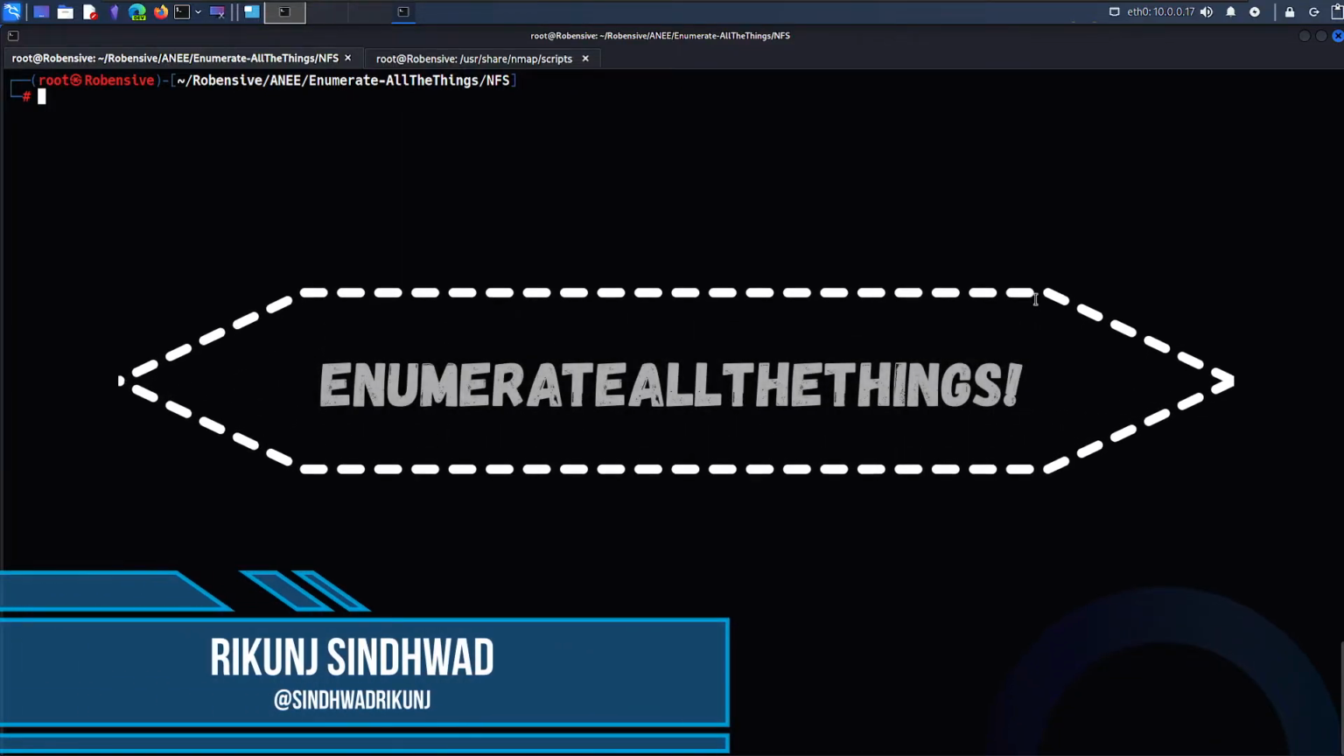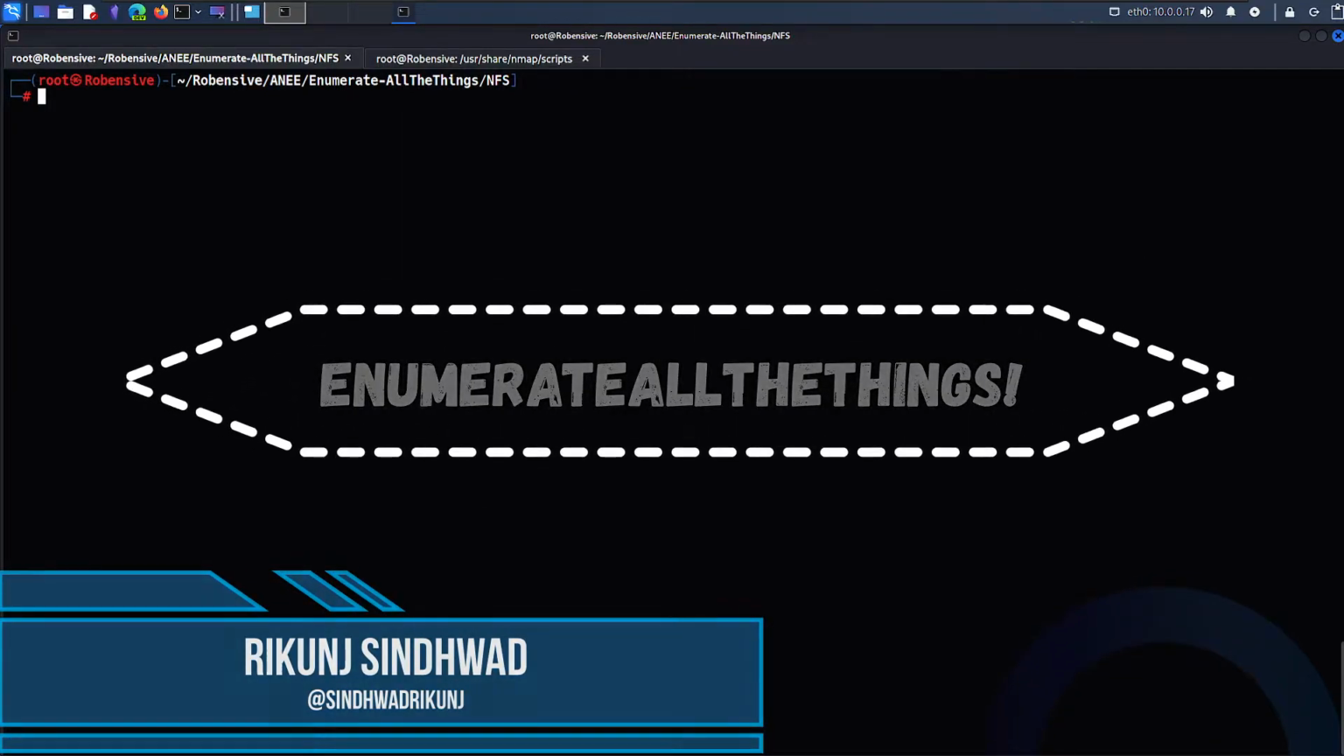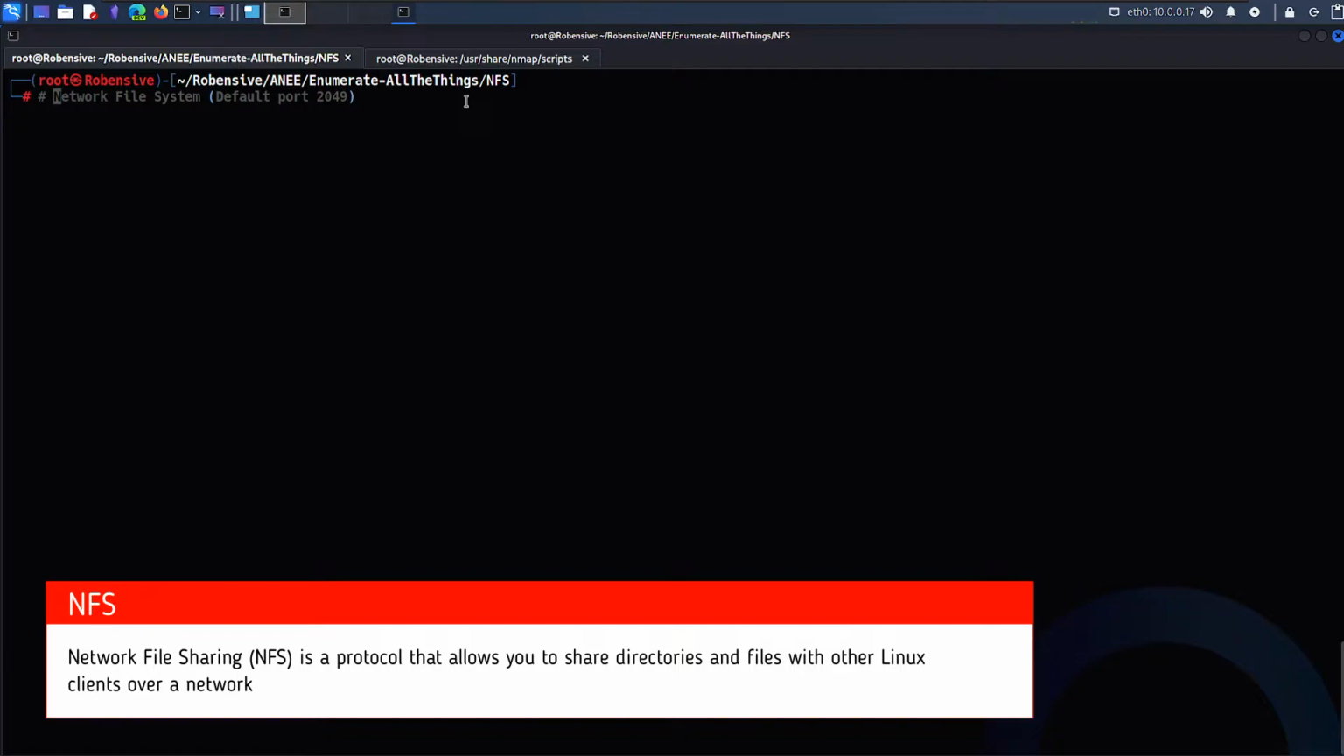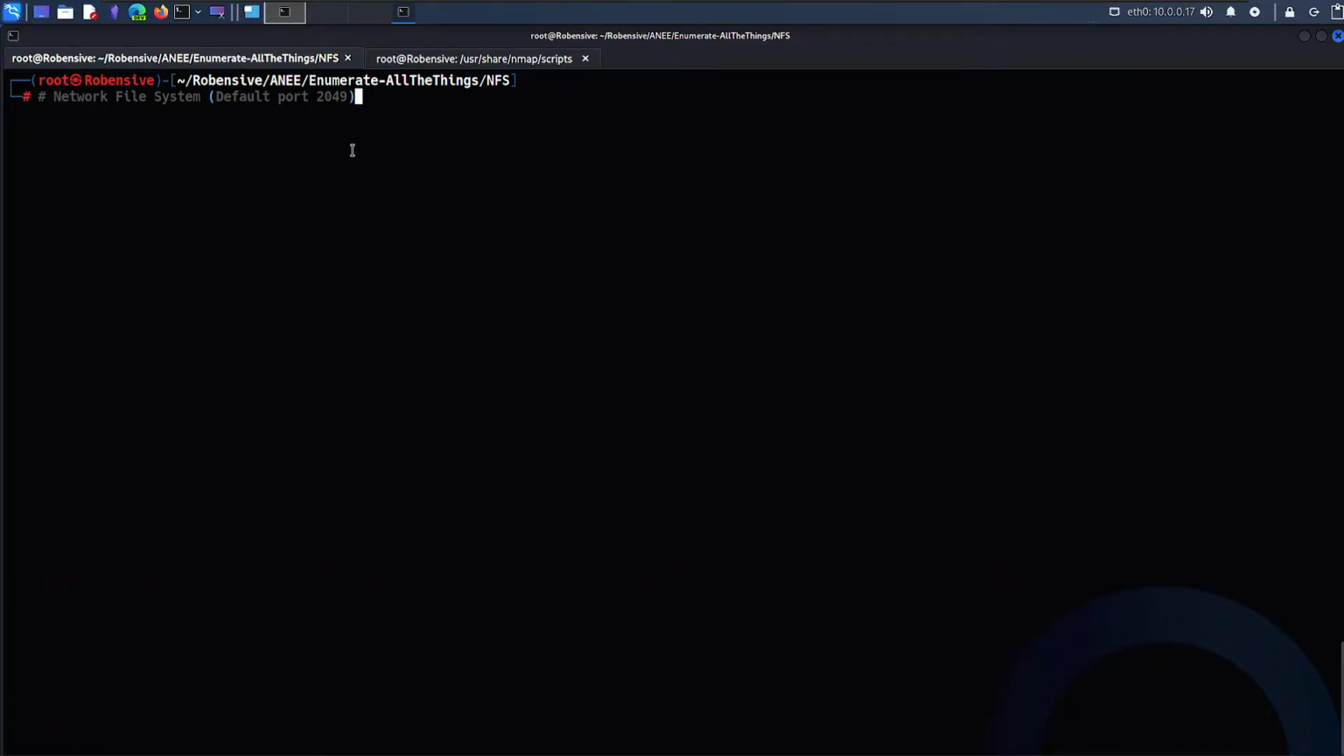Enumerate all the things. We are back again with another service, which is nothing but NFS. NFS is a network file system or network file sharing service, well known for the Linux environment. It uses port number 2049 for the main activity with the help of RPC. So I'll include 111 here as well. It's not just 2049, however. With the help of RPC, it successfully delivers what it is designed for, right?